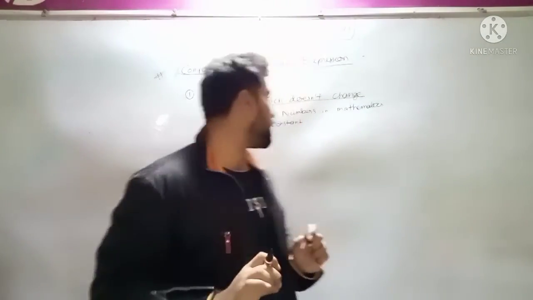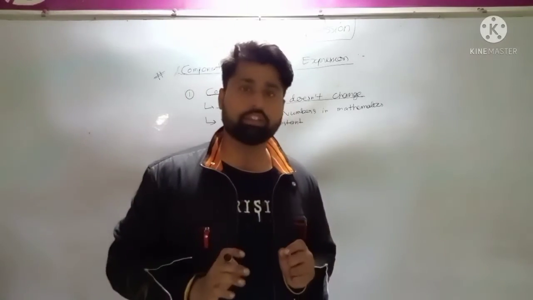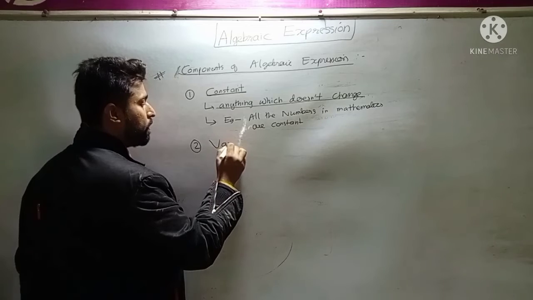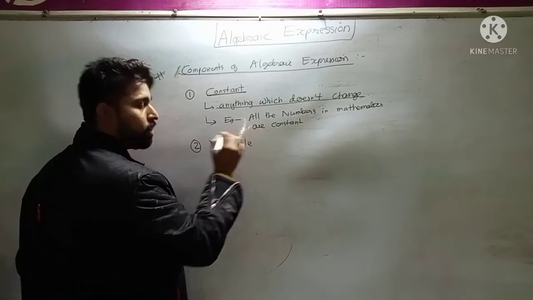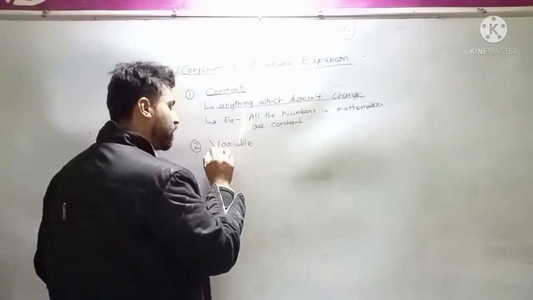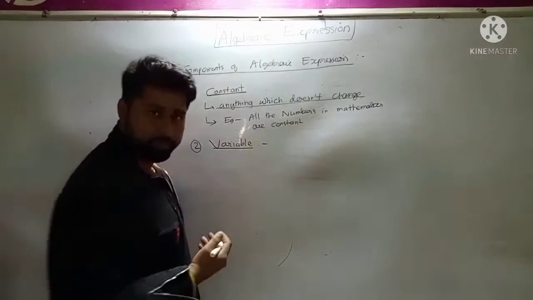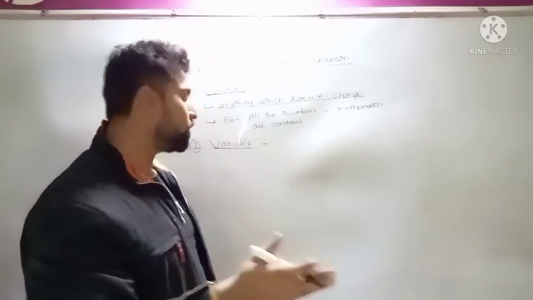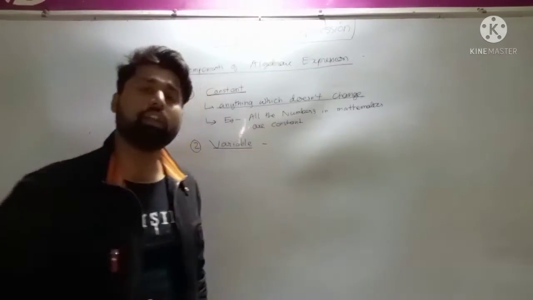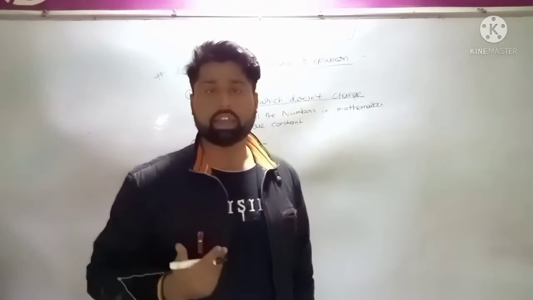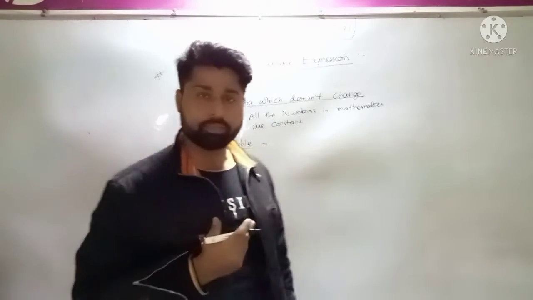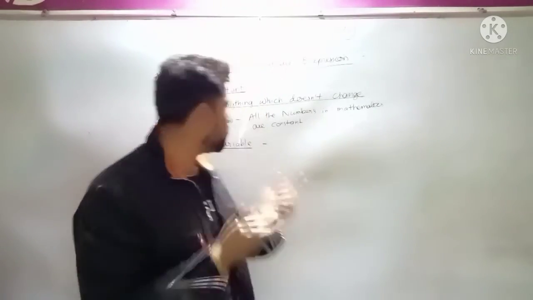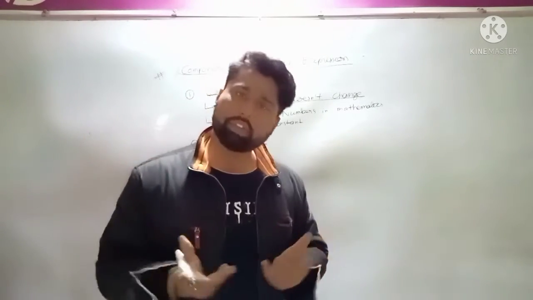Okay. Now to come to the very important component of algebraic expression, that is what? Variable. What is variable? It is the main component of the algebraic expression. It's just the converse of constant. What is constant? Anything which doesn't change is called a constant. But the opposite of constant is variable. What is variable? Anything which changes with time. Anything which changes is called a variable. So in this world, there are more examples of variable as compared to constant. Because in this world, everything changes with time.